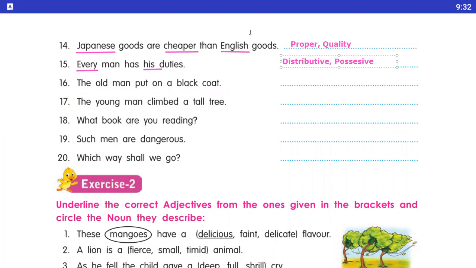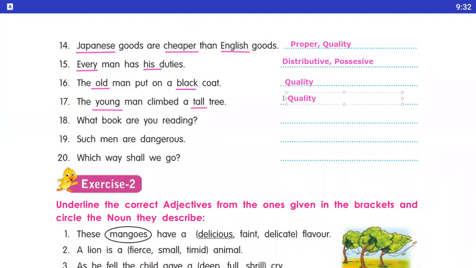Number 16, the old man put on a black coat. So here underline the old and black. Okay, so here old and black are the adjective of quality. Number 17, the young man climbed a tall tree. Here we underline the young and tall. Okay, it is a adjective of quality.